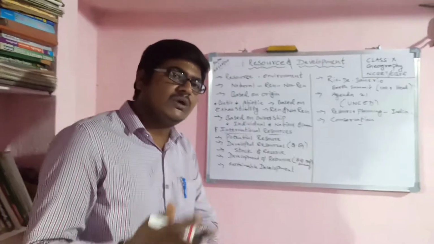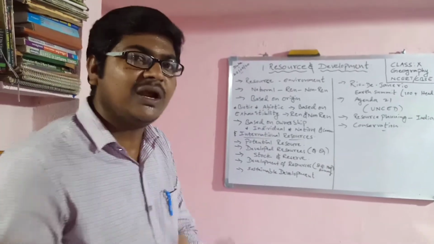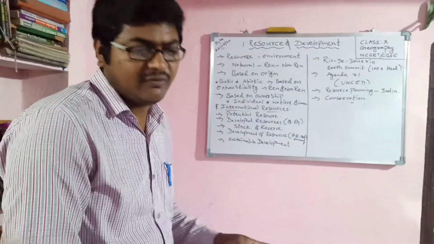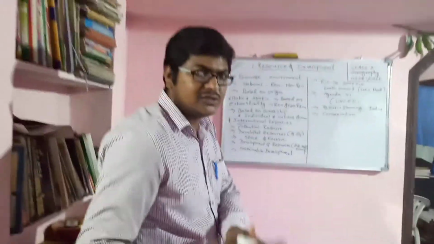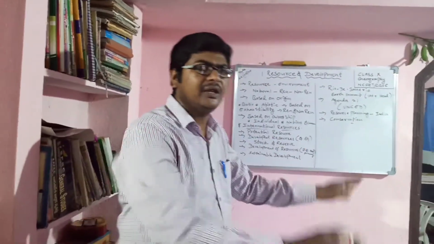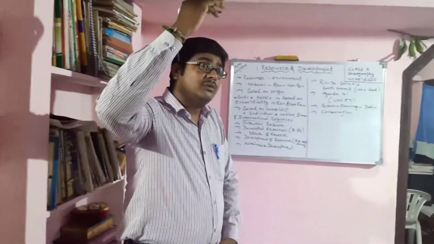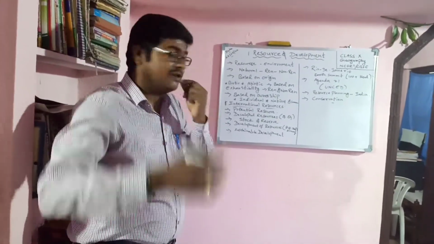And nearly 22 kilometers, 12 nautical miles, is completely related to the coast of that country. For example, from the Bay of Bengal coastal area to nearly 22 kilometers, the ownership is completely India's. After that, beyond 220 nautical miles, it comes under international.